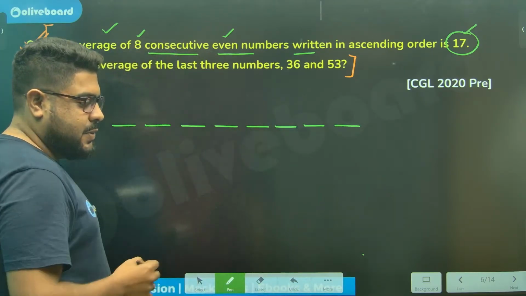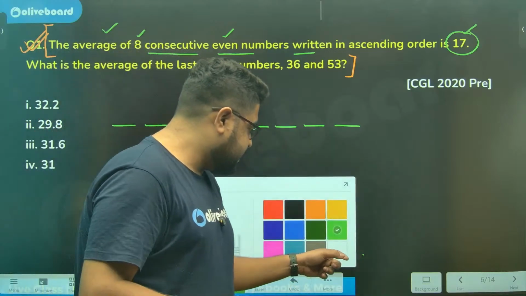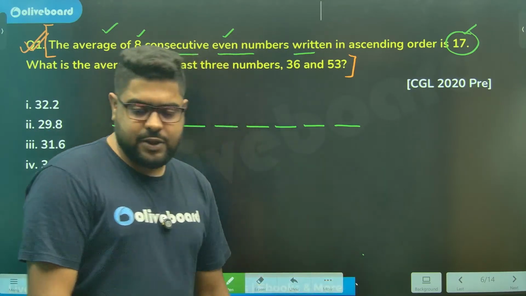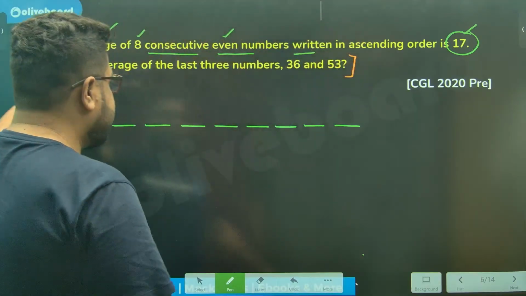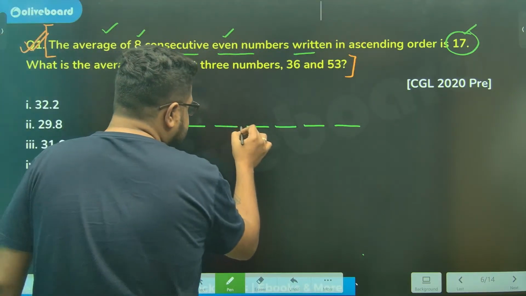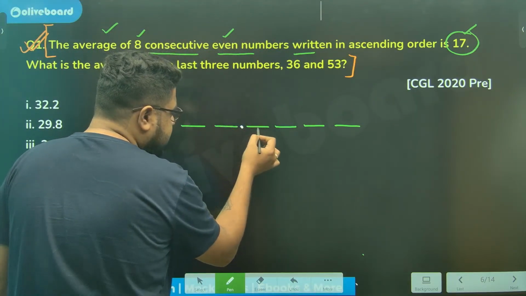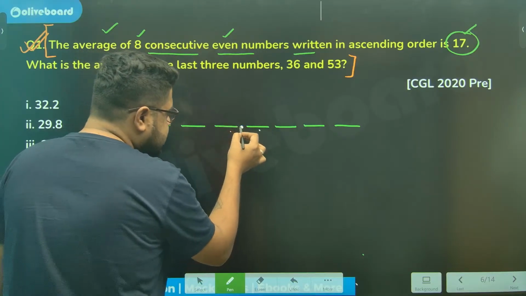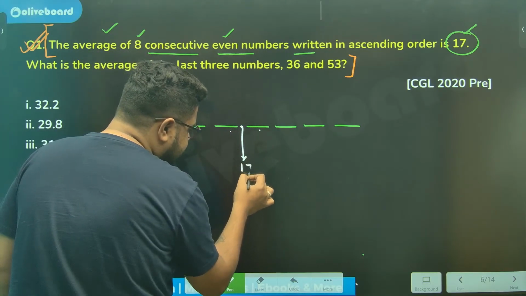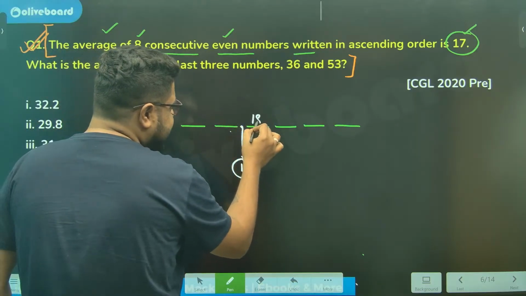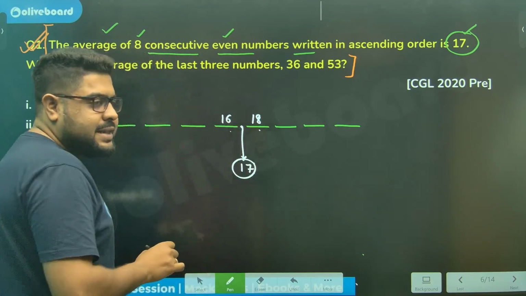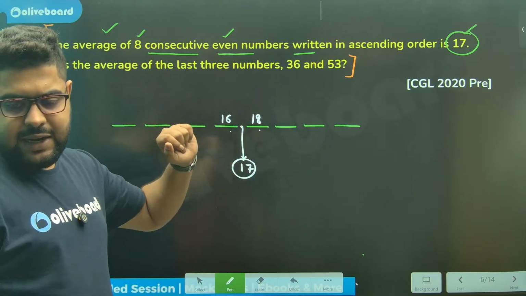The middle is between the fourth and the fifth term, so this middle number is the average always. This is 17, so this number is 18 and this number is 16. This is the shortest way of understanding.